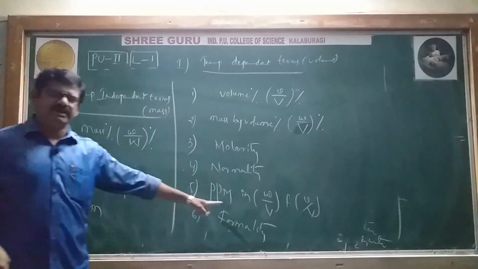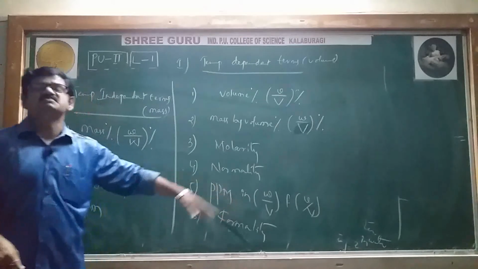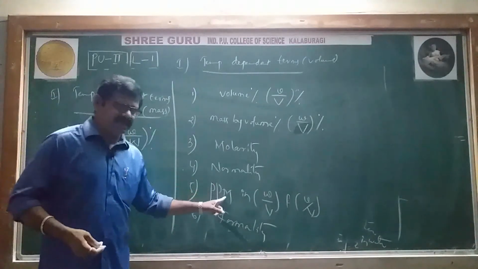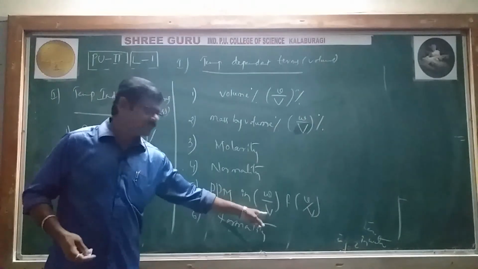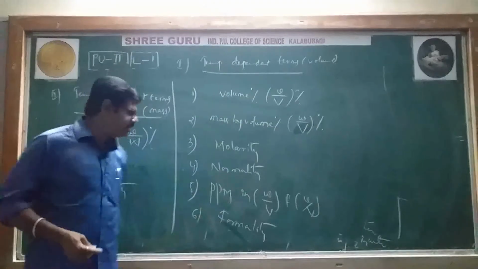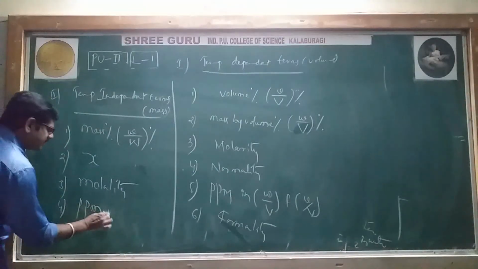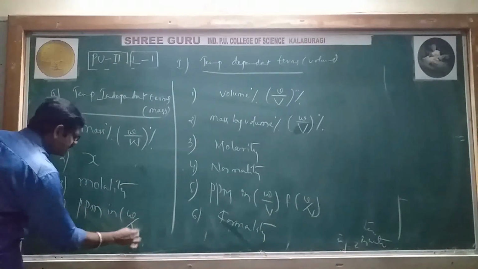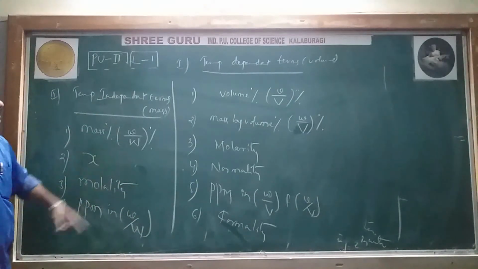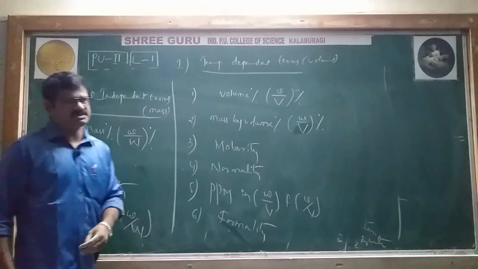And next one is parts per million. Already we have written parts per million here, yes, because parts per million we can express in different units. Parts per million in W by V and in V by V are both temperature dependent. Here I am taking parts per million in W by W. That's it. These are the temperature independent terms.